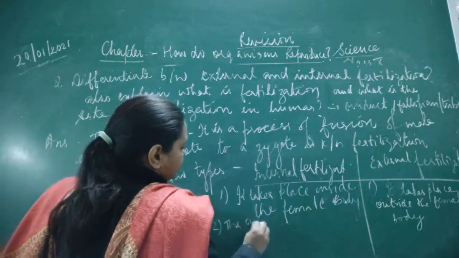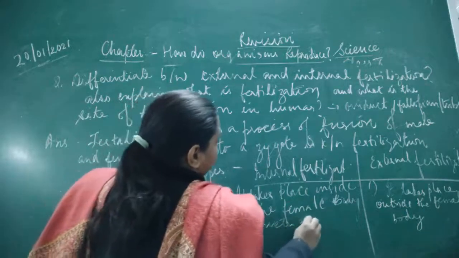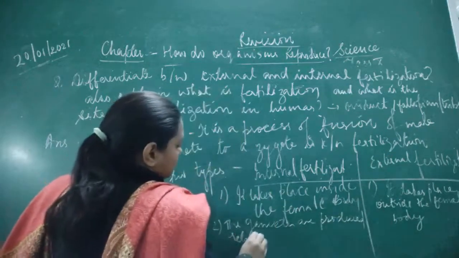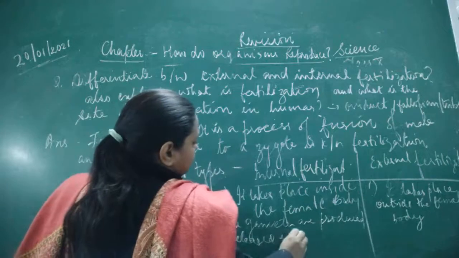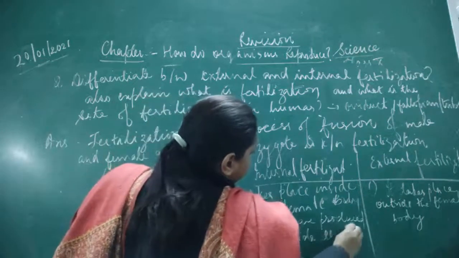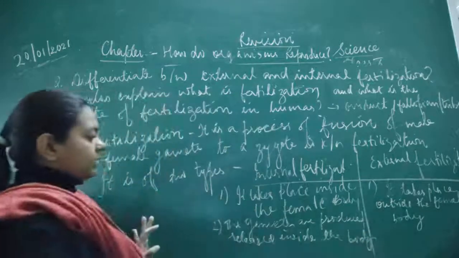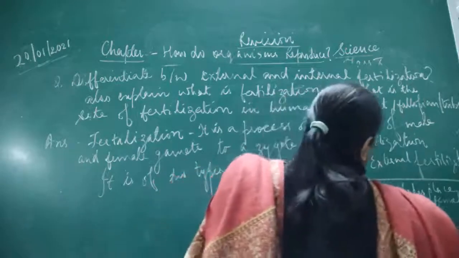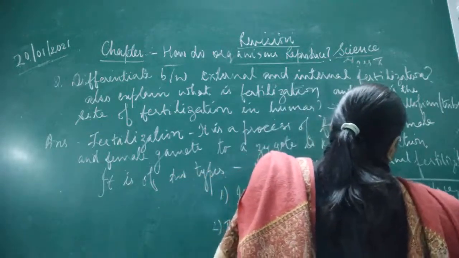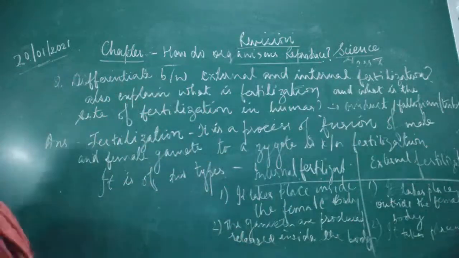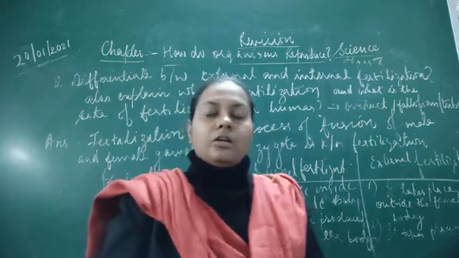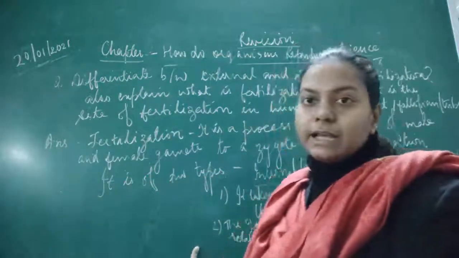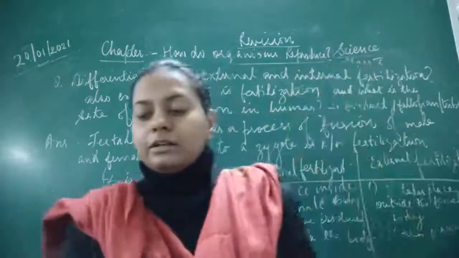For the next difference, in internal fertilization the gametes are produced or released inside the body. Next, in external fertilization it takes place outside. Sperms and ovum will be released outside the body, in the water. Then the last difference: zygote development takes place inside in internal fertilization, and zygote development takes place outside the body of the female in external fertilization.